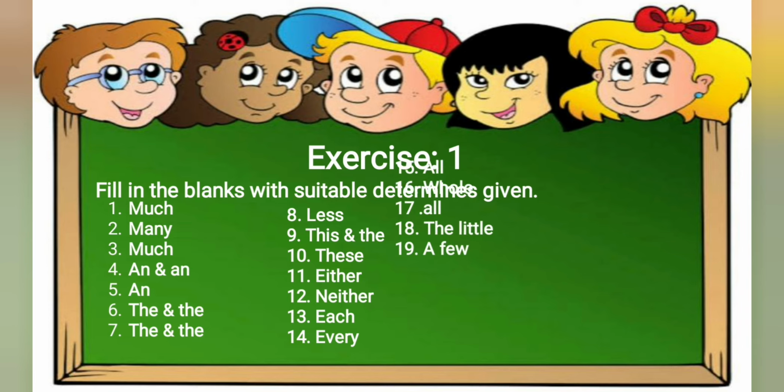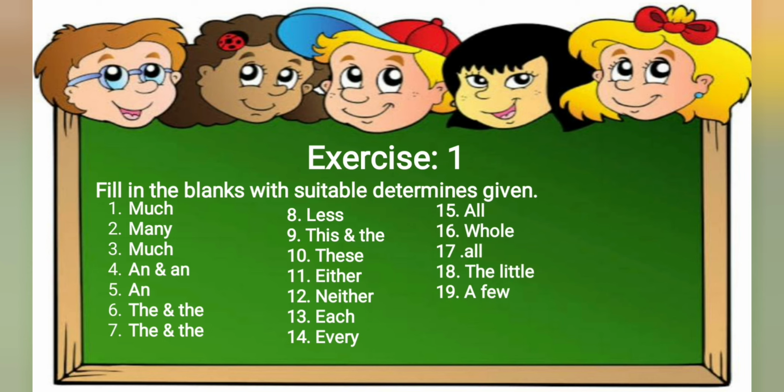15 is dash the members are happy to meet the new chairman. All the members. Next, 16. The whole plan flopped. Next, all day I was getting bored at home. The wrestler made use of the little strength he had in him. Now, the last one is: a few more chances can be given to the child.